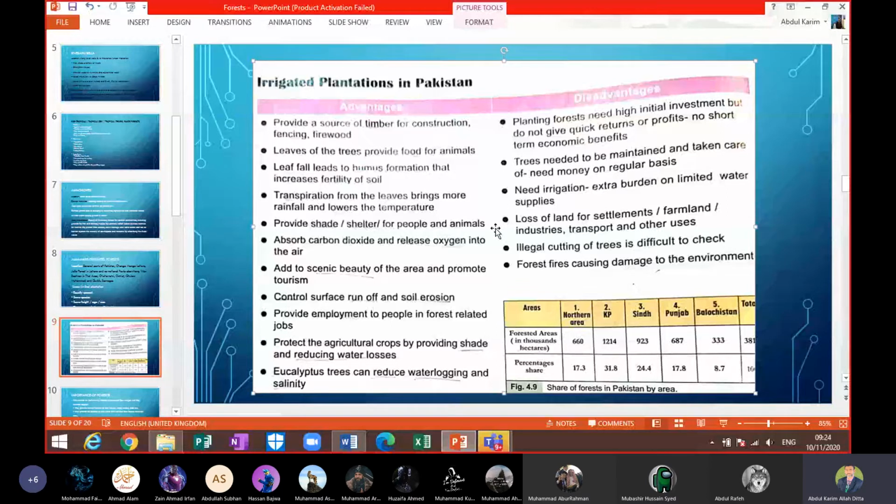And the next point is that illegal cutting of trees is difficult to check, beta.